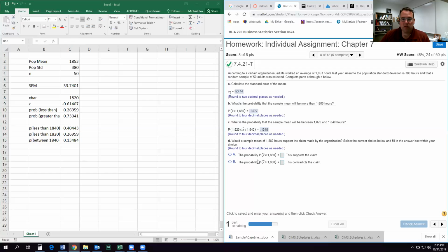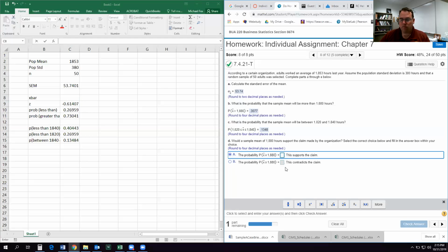All right. So the question is, would a sample mean of 1,880 hours support the claim made by the organization? So we'll come up here and we'll plug in 1880, which we already did. When we did 1880, we see that our probability was 0.3077. So we would say the probability that X bar is greater than 1880 is 0.3077, and that supports the claim.